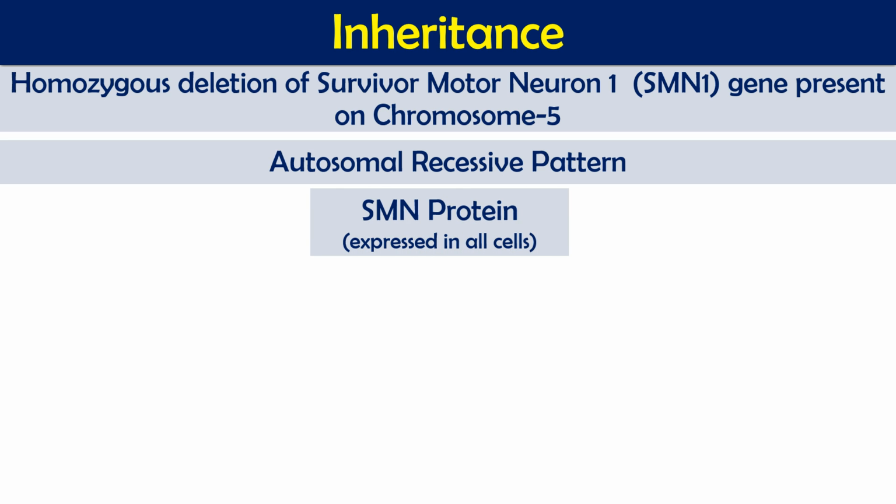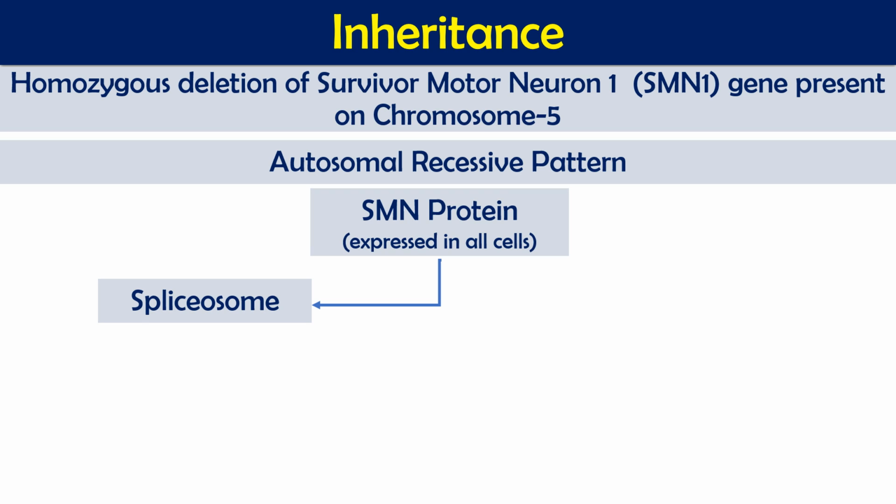So in this case, what is going to happen? This SMN protein is normally expressed in almost all cells, and there are 2 major functions of this SMN protein. What is the first function? This SMN protein is part of a spliceosome.